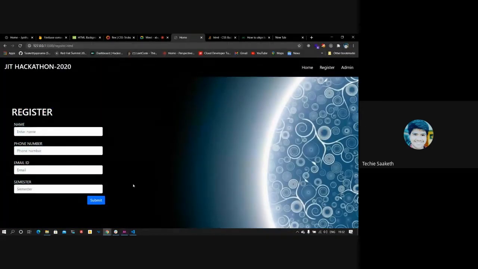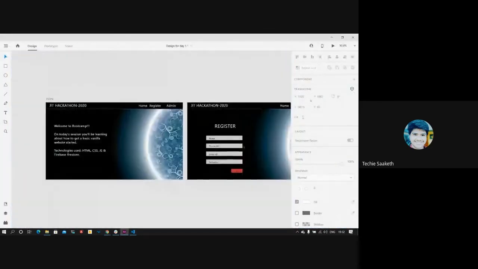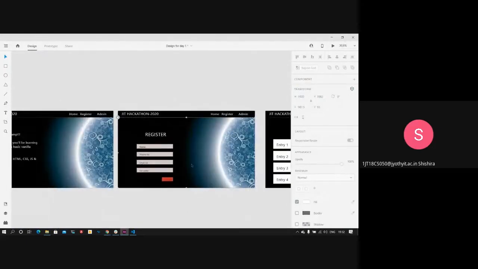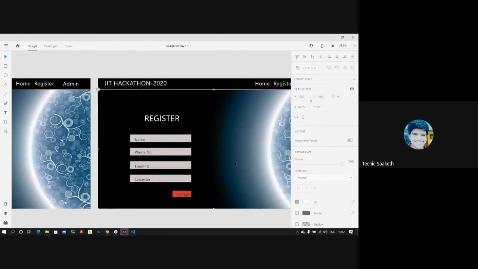Now is the register button done? This is it, I guess. Color of it, color of the button, I guess. Color of the button. Yep. Yeah.